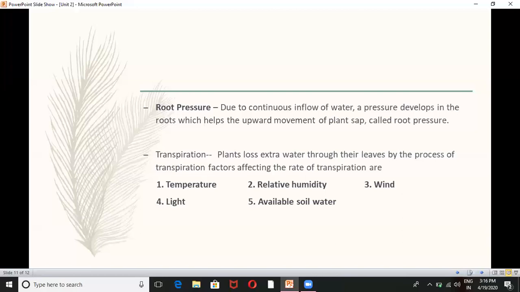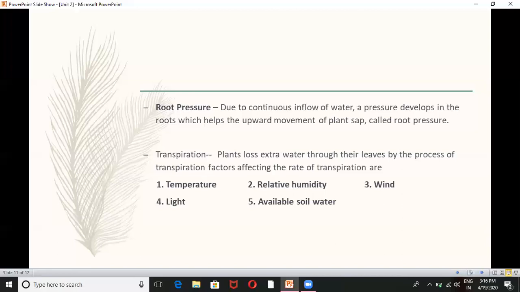And we know that plants absorb water, and roots absorb the maximum water molecules from the soil. But this much water is not needed for the processes of plants. Only a little bit is needed for photosynthesis, transpiration, and the like. But extra water is there after using the water for different processes of plants. The extra water is removed from the plants through transpiration. Now, is it clear what transpiration is?